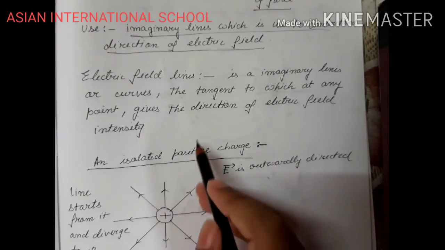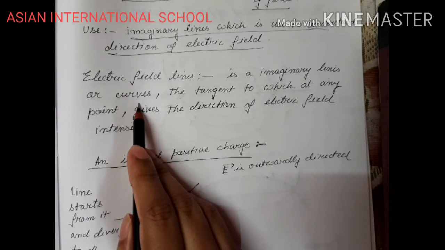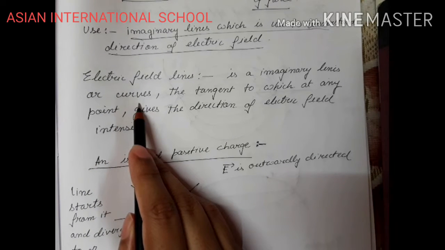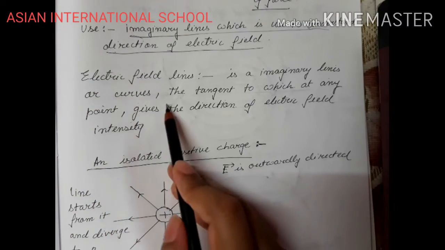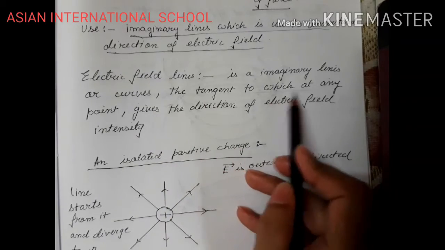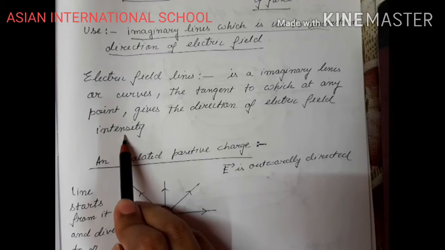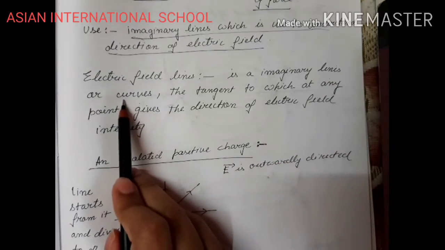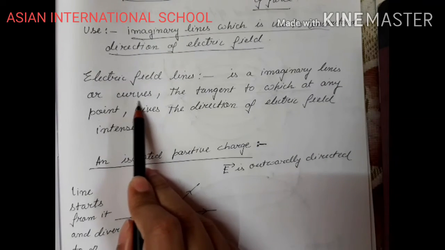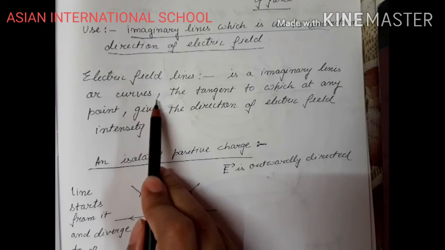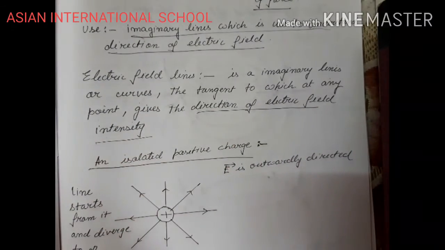So let us see the definition. Electric field line is an imaginary line or curve. It can be a line, it can be a curve. Okay, as you have seen in the experiment of magnetism, the lines of force were curved lines. The tangent to which at any point gives the direction of the electric field intensity. So it can be a straight line, it can be a curved line. I cannot draw a tangent on a straight line, but if I draw a tangent on the curved line, then that tangent will represent the direction of the electric field intensity.